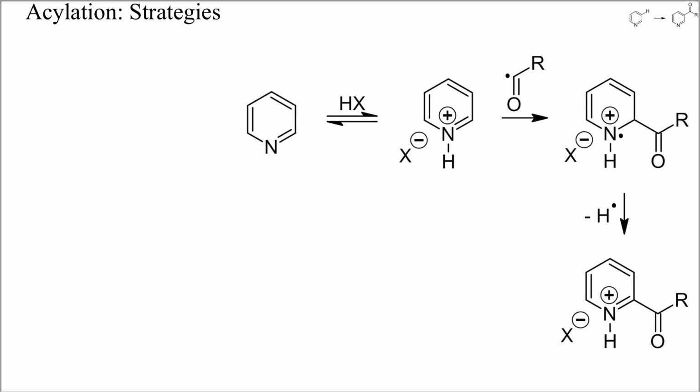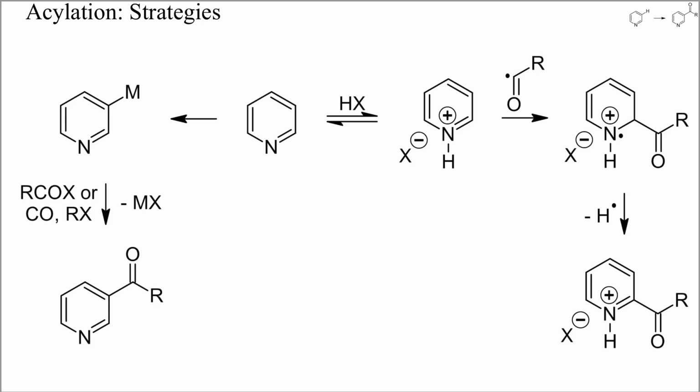Acyl radicals can be generated by oxidation of aldehydes or acetals or from various derivatives of carboxylic acids. These radicals tend to fragment into carbon monoxide and alkyl radicals, and alkyl pyridines are therefore common byproducts of these reactions. Another strategy is metallation with a strong base, followed by treatment with an acyl halide or ester, or with carbon monoxide and an alkyl halide.